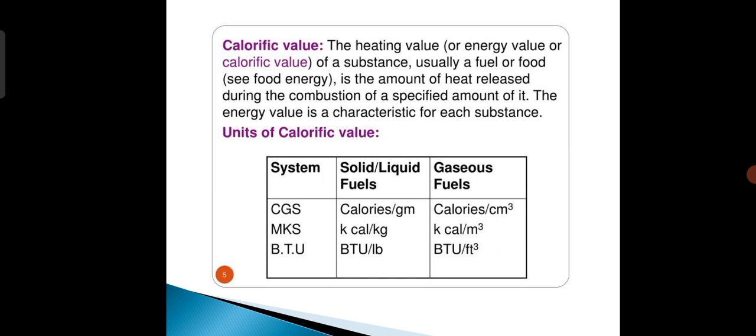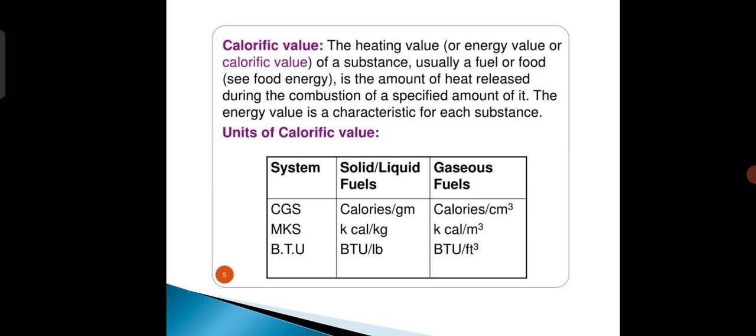The units of calorific value are as follows. For example, the CGS unit for solid and liquid fuel is calorie per gram, and for gaseous fuel is calorie per centimeter cube. The MKS unit for solid and liquid fuel is kilocalorie per kilogram, and for gaseous fuel kilocalorie per meter cube.